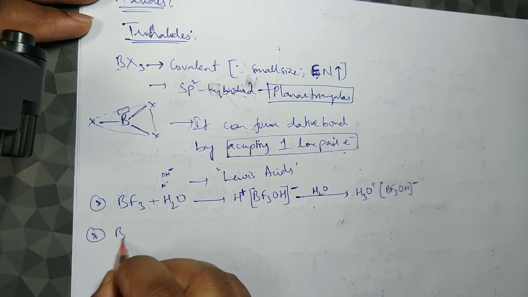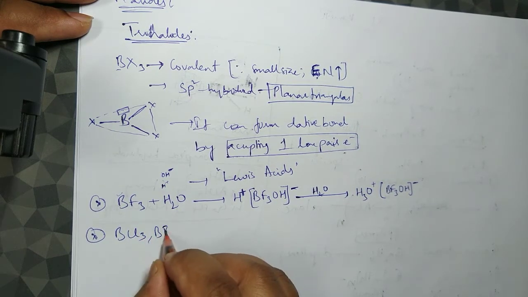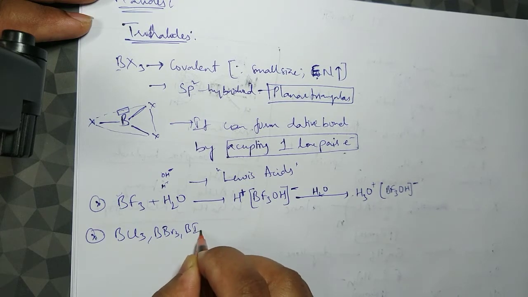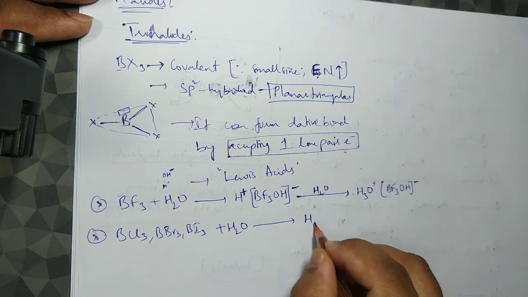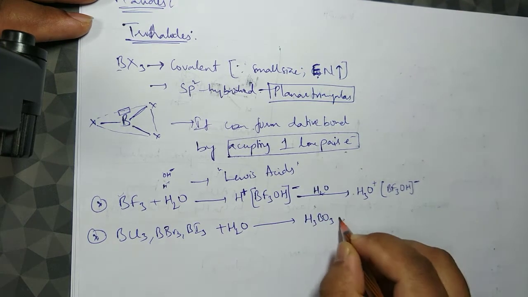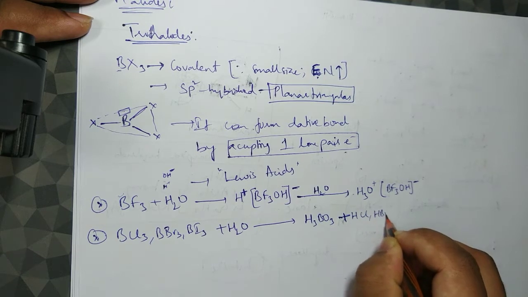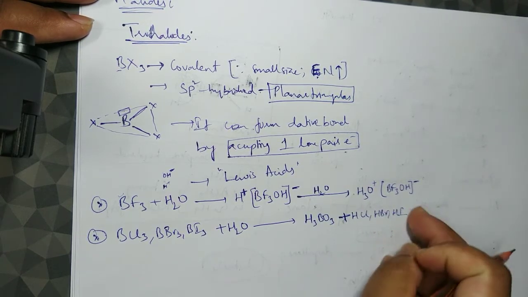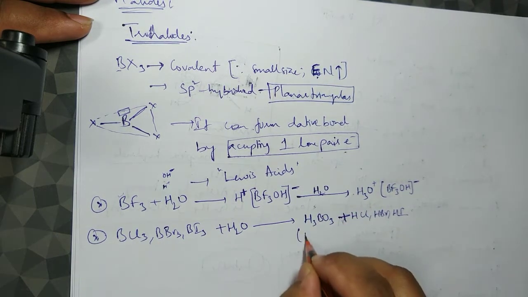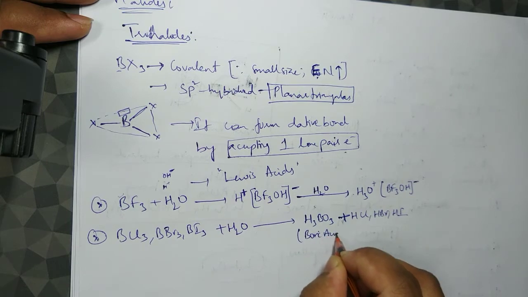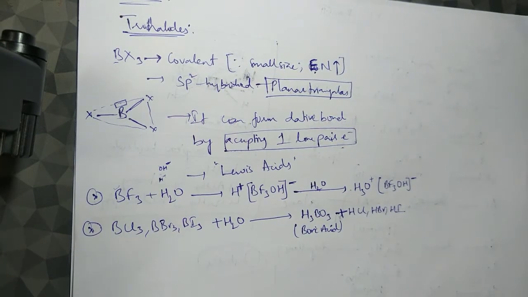On the other hand, BCl3, bromide and iodide, when we hydrolyze them, don't form salt; rather they form acids, that is H3BO3 plus the respective mineral acids, HCl or HBr or HI. This is one of the methods of preparation of boric acid. Boric acid is a weak acid. So this is the hydrolysis of the halides of boron.